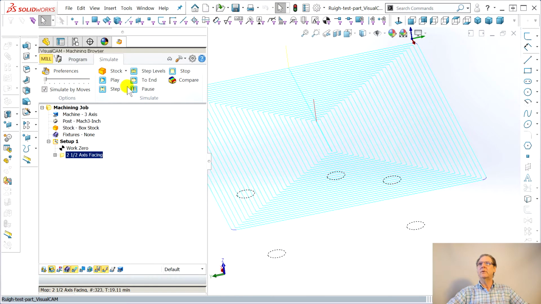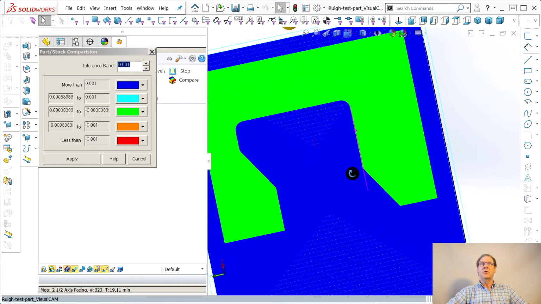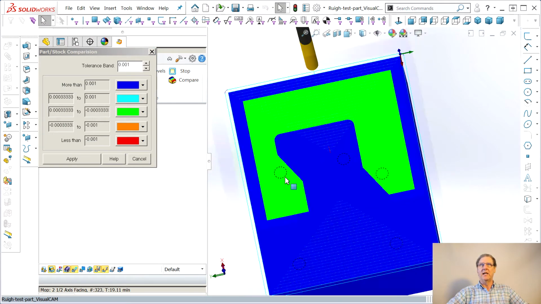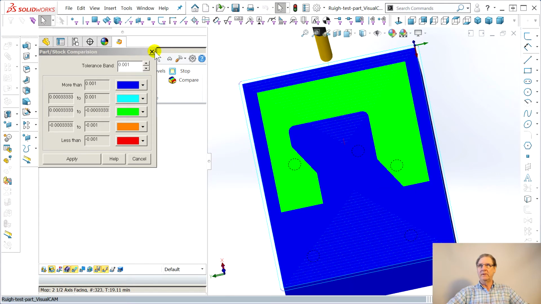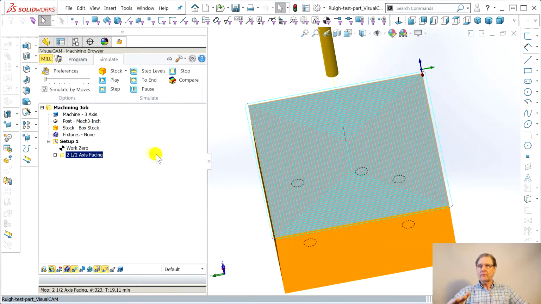Let's simulate real quick. Go to end. Compare. Yeah. So at least for Z level, it went down to the mathematical surface of the solid model. Good. It's green. We're happy. Green is good. So now we faced it. I'm getting 20 minutes here, 21 minutes.